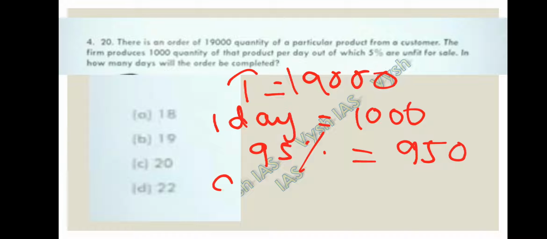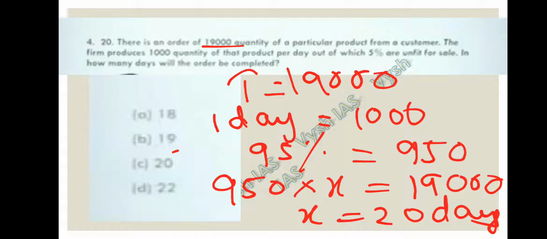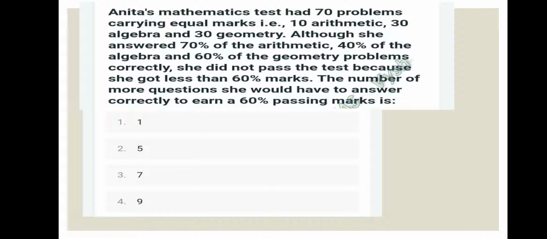So 950 products can be sold in X days, so that the total quantity of sale becomes 19,000 as they give. So X value, if we solve 19,000 by 950, is 20 days. So 20 days are needed to complete the manufacture and the sale of these 19,000 products. So 20 days, that is option C, is correct for question number 4. Question number 5.